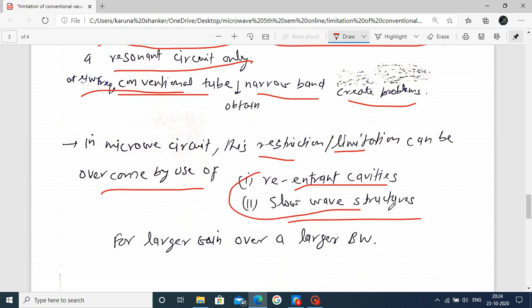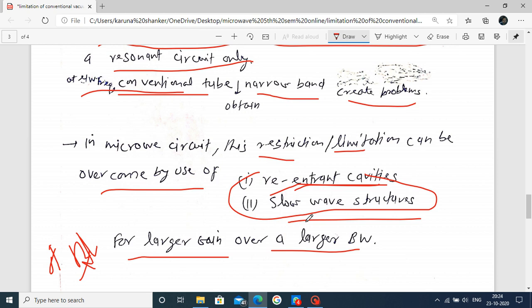By using these, we obtain a larger gain and a larger bandwidth. In a vacuum tube, the gain bandwidth product is constant, so gain is high when the bandwidth is narrow. But at microwave frequency, this narrowing creates a problem. Now, if we use the re-entrant cavity and slow wave structure at microwave, we obtain a larger gain as well as a larger bandwidth.